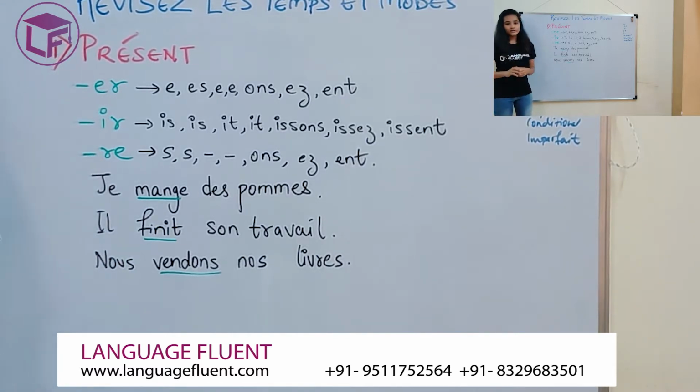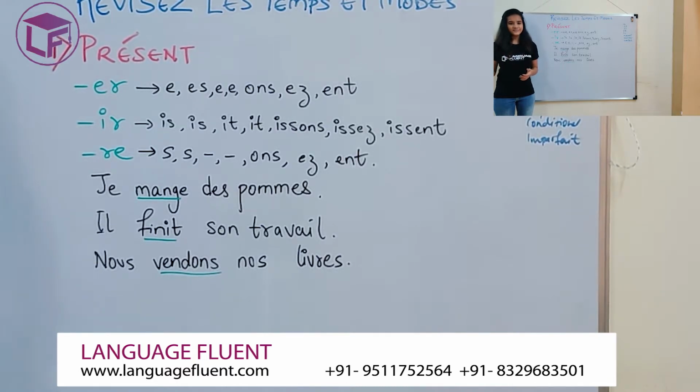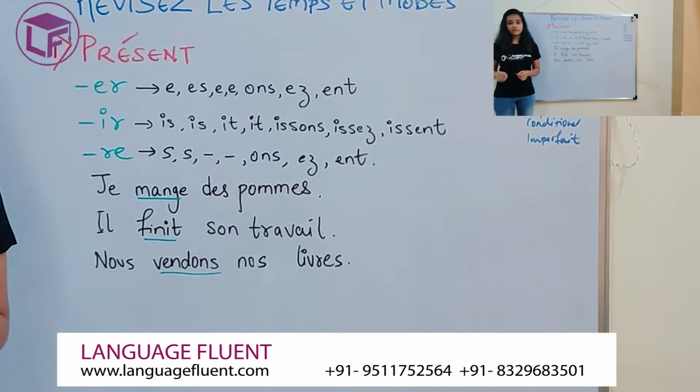For your ir group of verbs, you cancel the ir and add is, is, it, issons, issez, issent. For example, il finit son travail. Finit is from a regular ir group verb, finir, that is to finish. So he finishes his work.